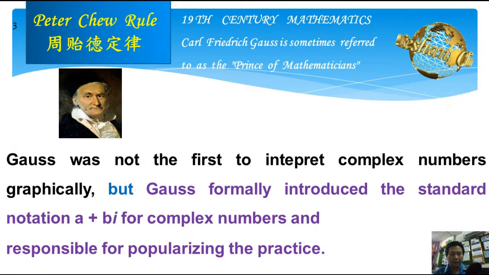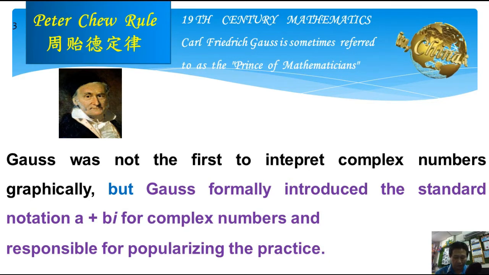Gauss, sometimes referred to as the prince of mathematicians, was not the first to interpret complex numbers graphically. Jean-Robert Argand produced his Argand diagram in 1806. Then Caspar Wessel had described similar ideas even before the turn of the 19th century. But Gauss formally introduced the standard notation a plus bi for complex numbers and was responsible for popularizing the practice.